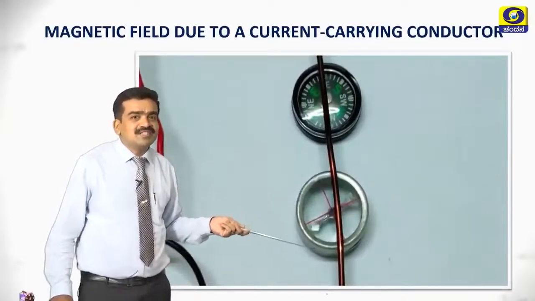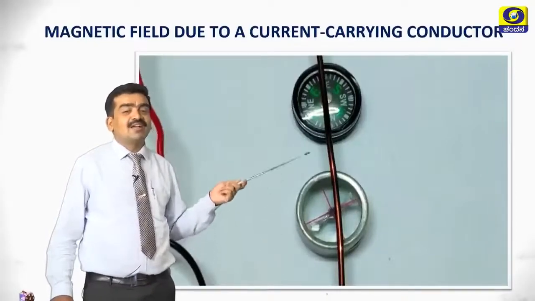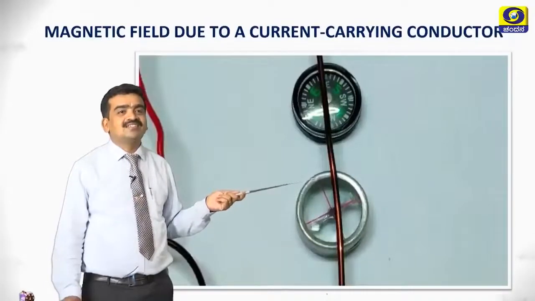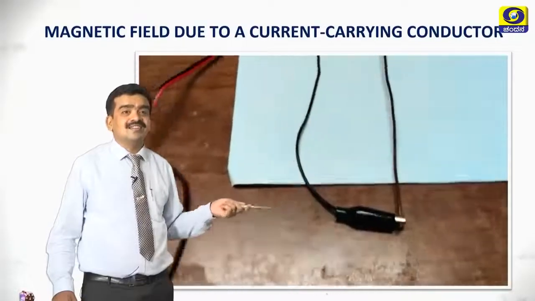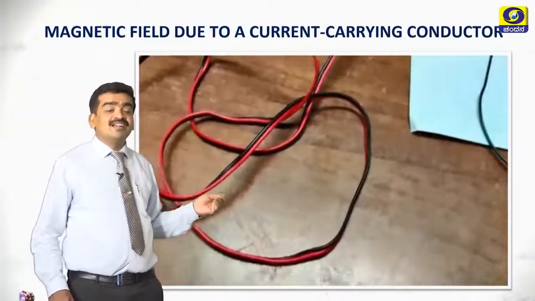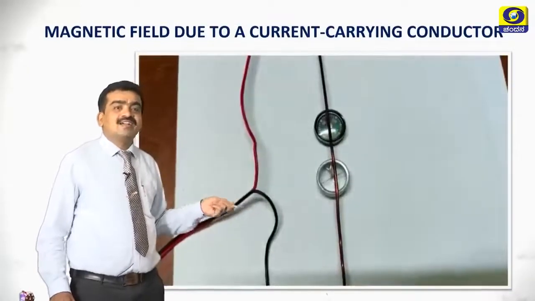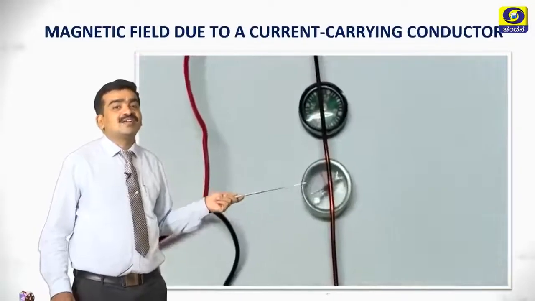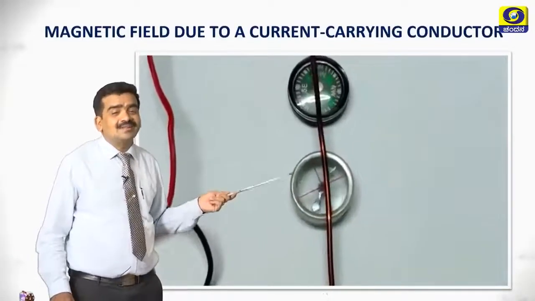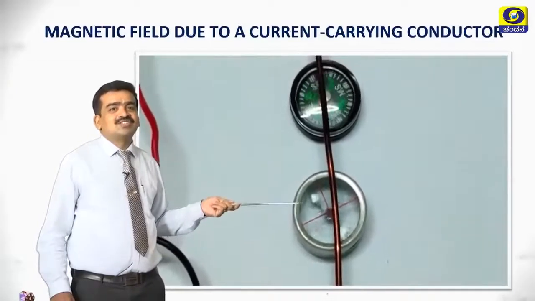When do we get a magnetic field created in this conductor? As soon as we pass the current through the conductor. When we pass current in this conductor, electrons flow. Along with the flow of electrons, a magnetic field is created around a straight conductor carrying current. That is why the magnetic compass shows deflection.